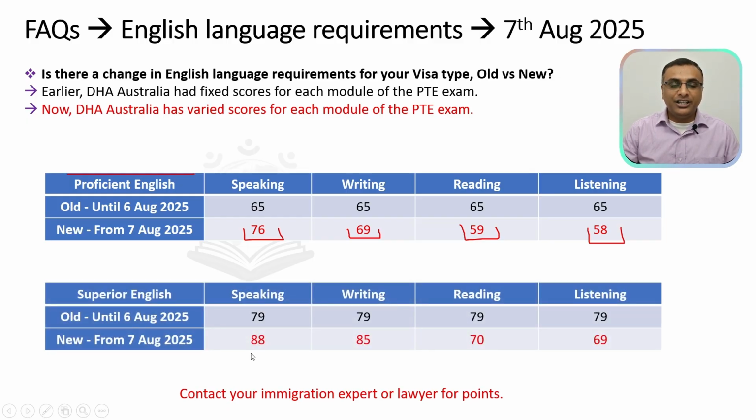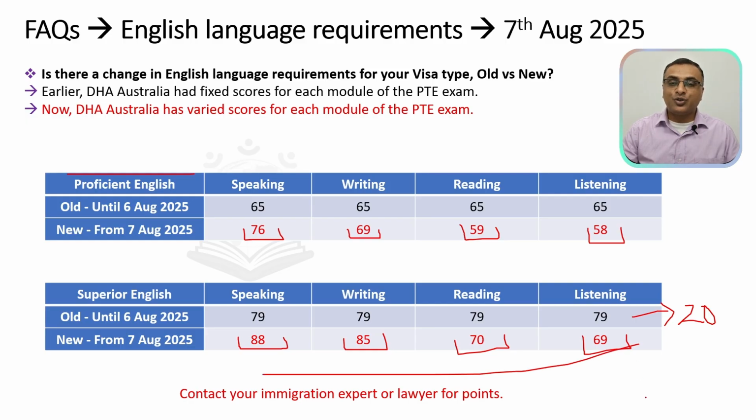Now you would need to get about 88 marks for speaking, 85 marks for writing, 70 in your reading module and 69 marks in your listening module. Earlier it was 79 plus for 20 points. Now it would be these set of scores. So be aware of all this and please discuss with your immigration expert for more information.